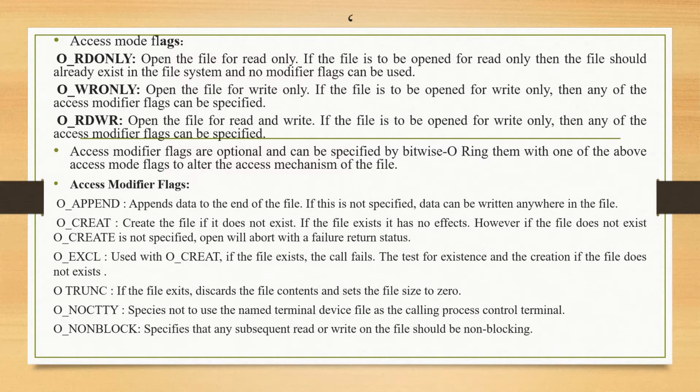Then the next one is the write-only flag, identified by O_WRONLY. If the file is to be opened for write-only purposes, then any of the access modifier flags can be specified. Here only writing should be done, not reading operations. The third type of access flag is the read and write flag, referred to by O_RDWR, which opens the file for read and write operations.